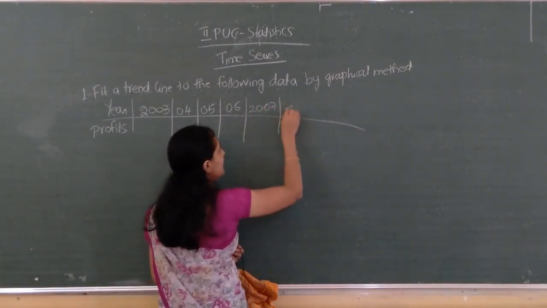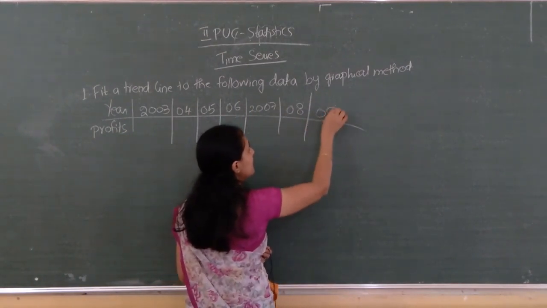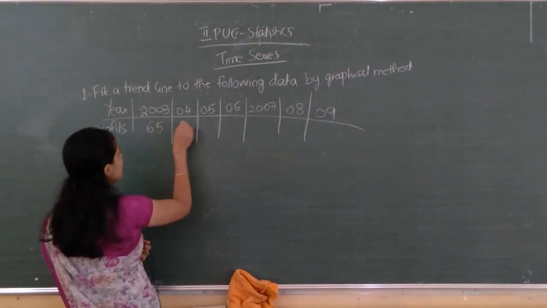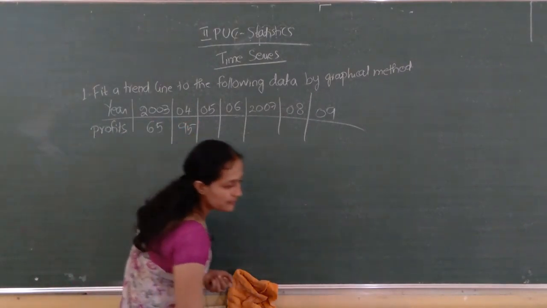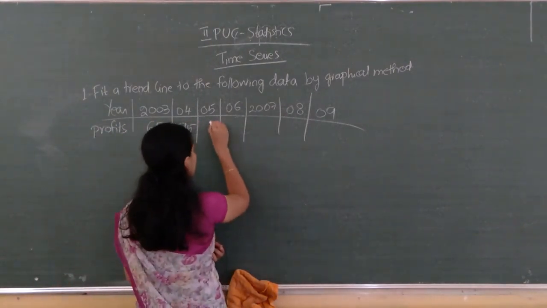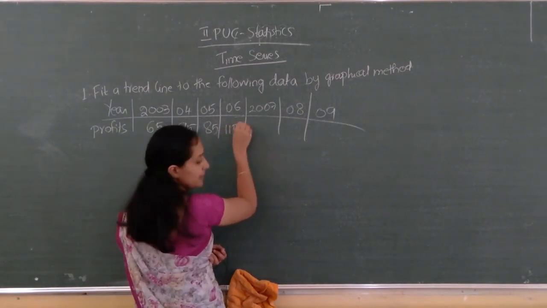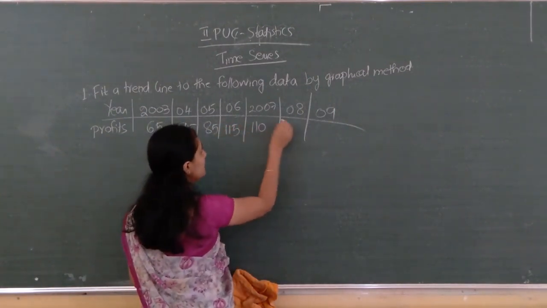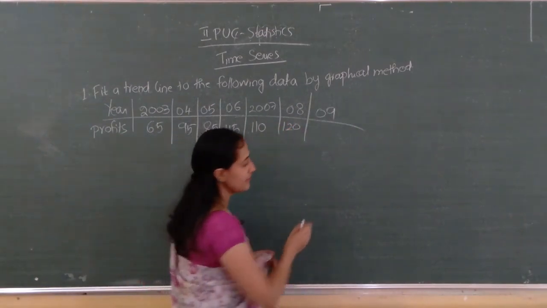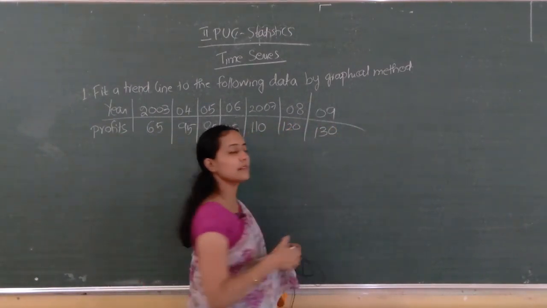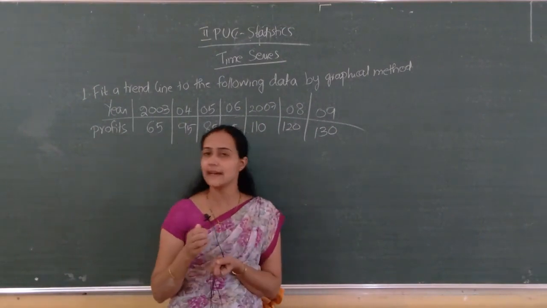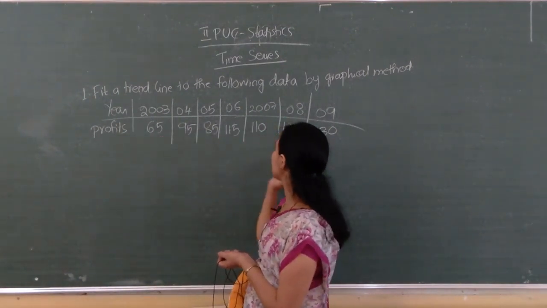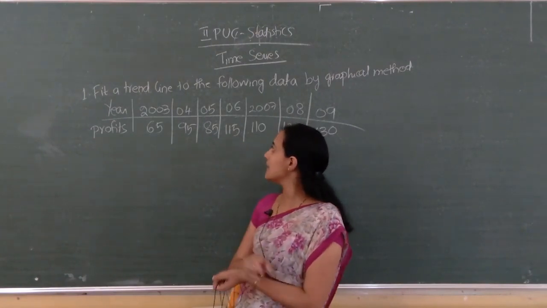The profits are 65, 95, 85, 115, 110, 120, and the last 130. Okay. How many observations are there? Years are there: 1, 2, 3, 4, 5, 6, 7. 7 are there.